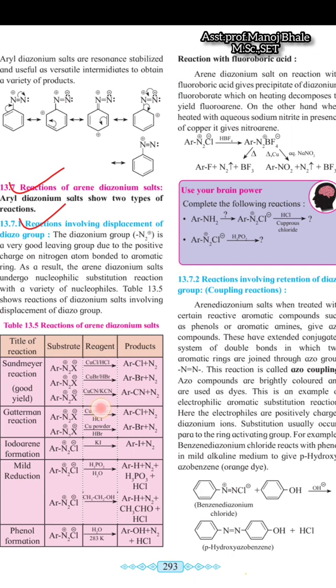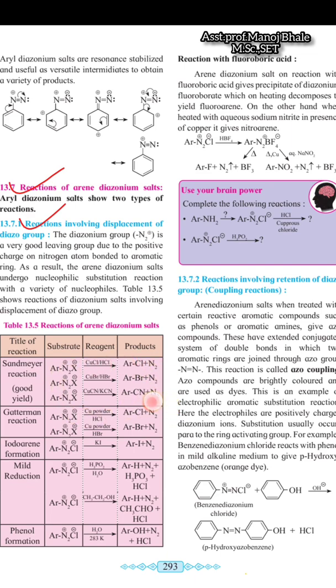In displacement, there is removal of the diazonium group. Sandmeyer reaction: the diazonium salt reacts with copper chloride in the presence of HCl, and there is a formation of aryl chloride, chlorine attached to the aromatic structure, with removal of nitrogen. If we use copper bromide, there is a formation of aryl bromide. If we use copper cyanide, there is a formation of aryl cyanide, with removal of nitrogen.